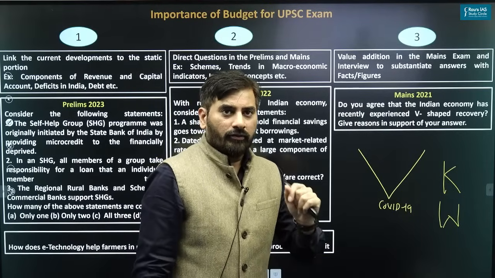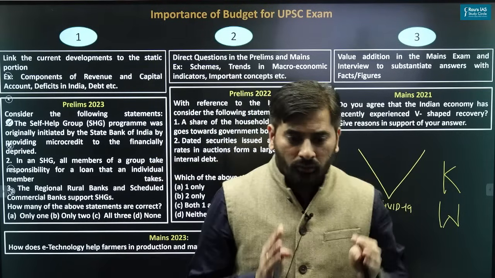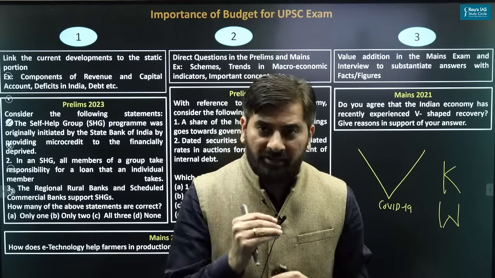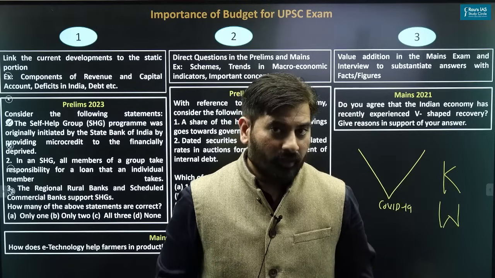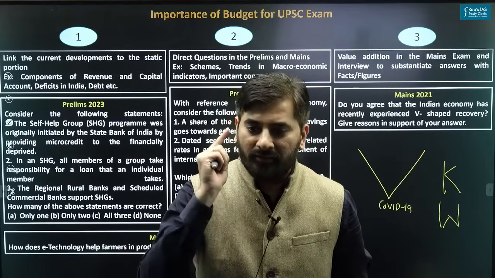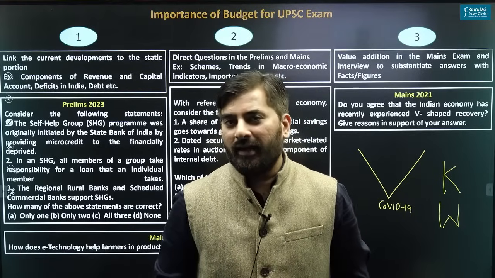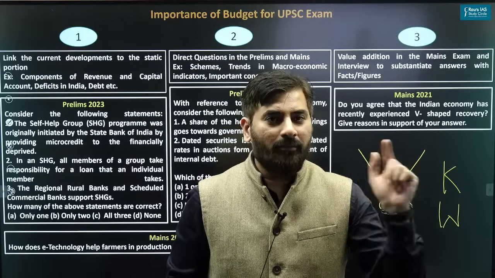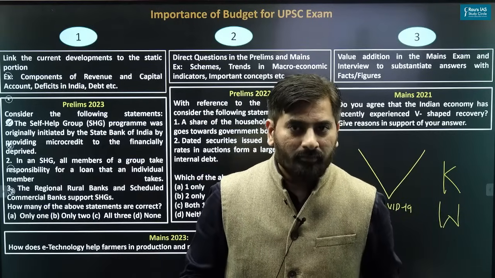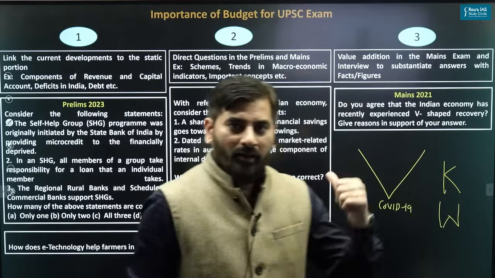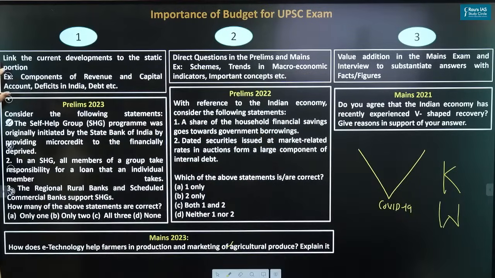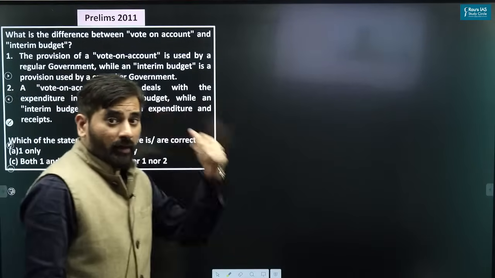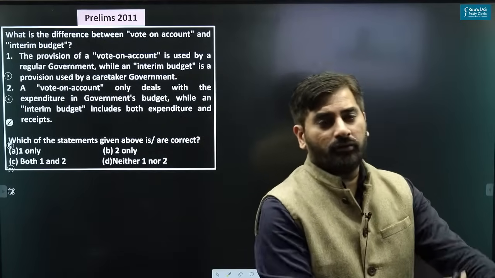So I hope you are getting a point as to how you should read the budget and economic survey. Do not read budget and economic survey as an economist. Read budget and economic survey as a serious student preparing for the UPSC examination, where you have to convert budget and economic survey into UPSC centric prelims and mains knowledge. I hope this part is clear. Having understood this part, let's take up the next aspect. The next aspect here is a question which was asked in prelims 2011.